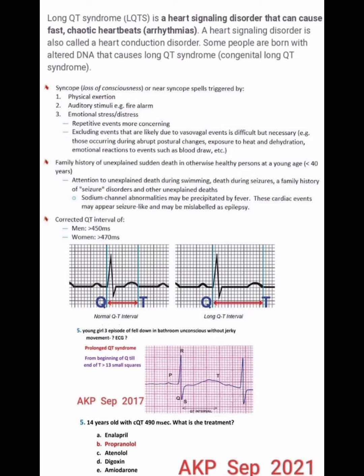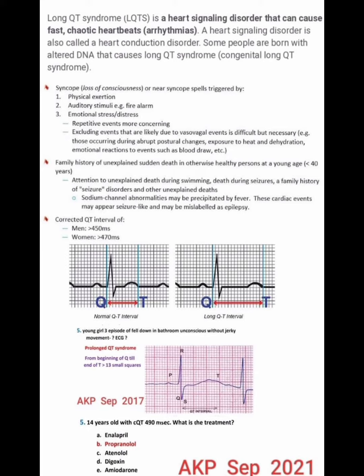And there the ECG shows long QT, from the beginning of Q till the end of T more than 13 small squares. So if we count, we find that the QT is more than 13 small squares. So that is long QT syndrome.